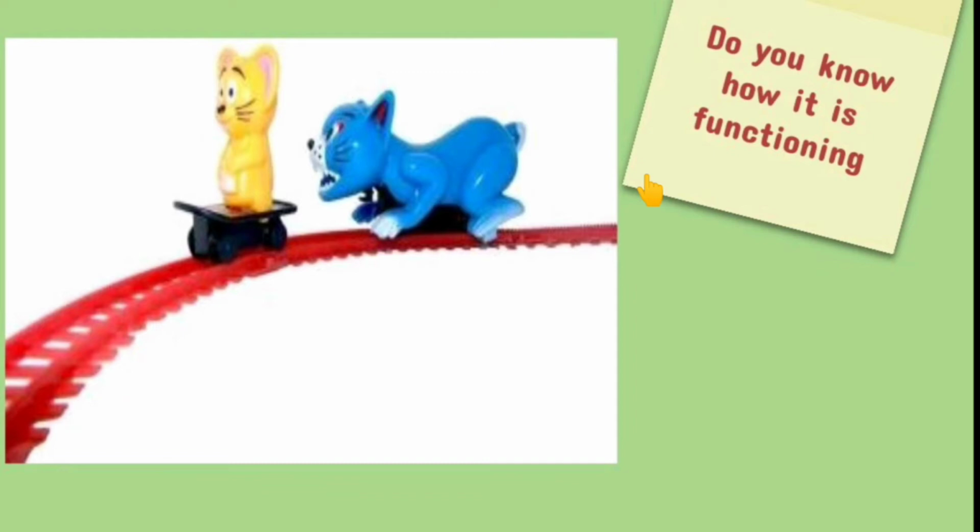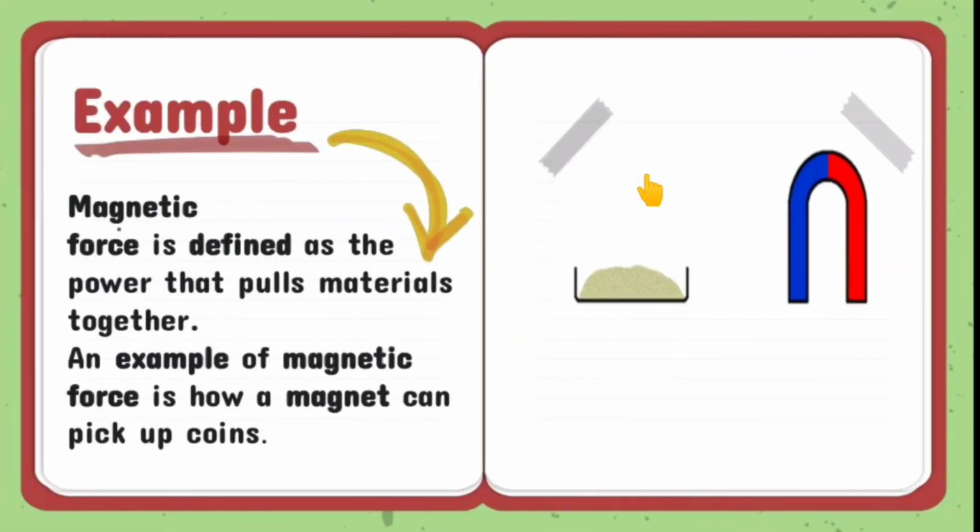Now let us take another example. Magnetic force is defined as the power that pulls materials together. An example of magnetic force is how a magnet can pick up coins. If a coin is lying in the soil, to find the coin you can make use of a magnet. You simply keep the magnet near the ground, and automatically the magnet will pull the coin towards it.